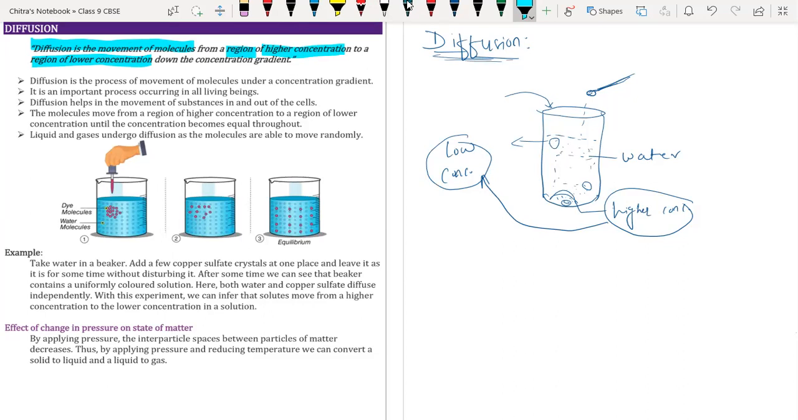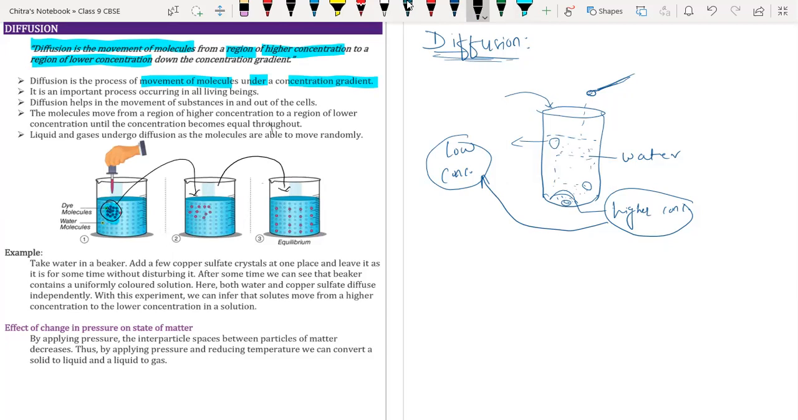Now we have to understand the process. Diffusion is the process of movement of molecules under the concentration gradient. It means if there is a difference in concentration, then particles will move from higher concentration to lower concentration. See in the diagram, the particles in the initial stage are very close to each other, but as time passes they start spreading, and after some time all the particles of the solute are distributed uniformly all over the solution, like this.